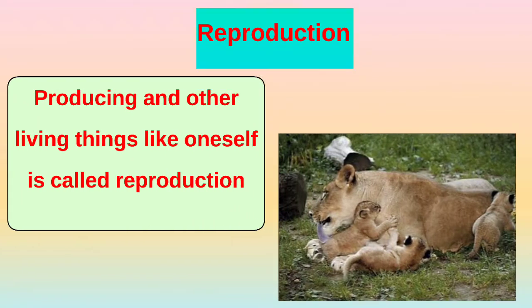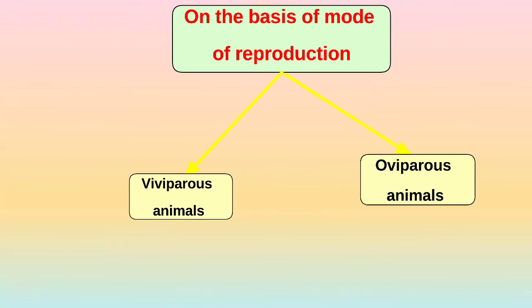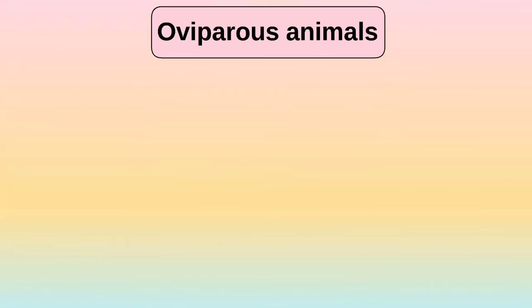We have learned that producing other living things like oneself is called reproduction. On the basis of mode of reproduction, animals are classified into two classes: oviparous animals and viviparous animals.